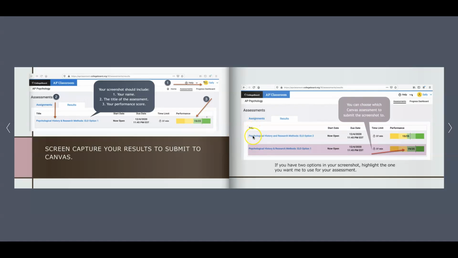Now say you made a 100 on the FRQ for that unit, and you made a 90 or an 85 or an 80 on the multiple choice, and you'd like to improve your multiple choice. So you don't need to improve the FRQ. You can take the Psychological and History Research Methods option 1 and option 2, and you could submit the higher score to Canvas for more points back on your test. And I'll show you the point breakdown in a minute.